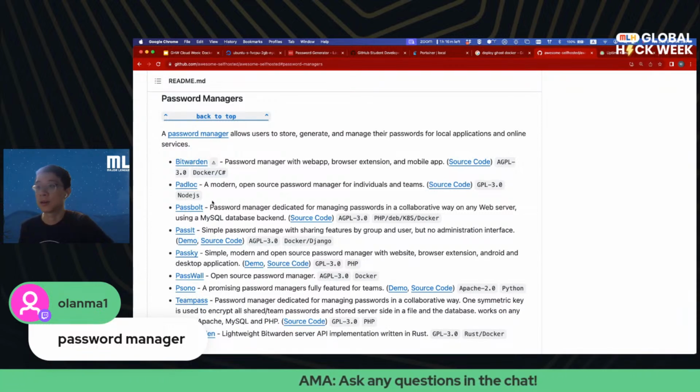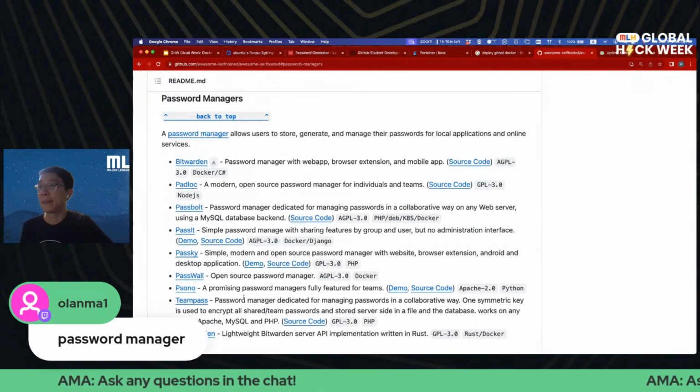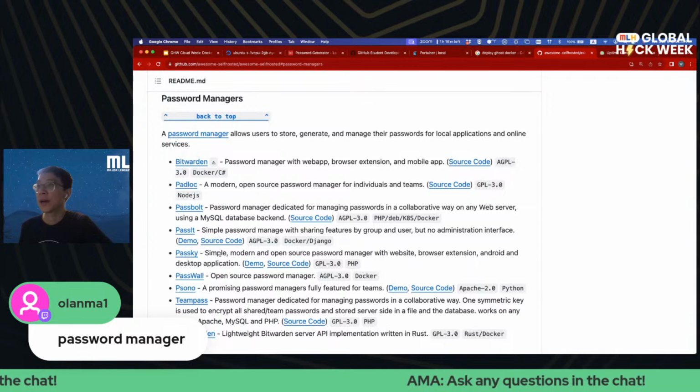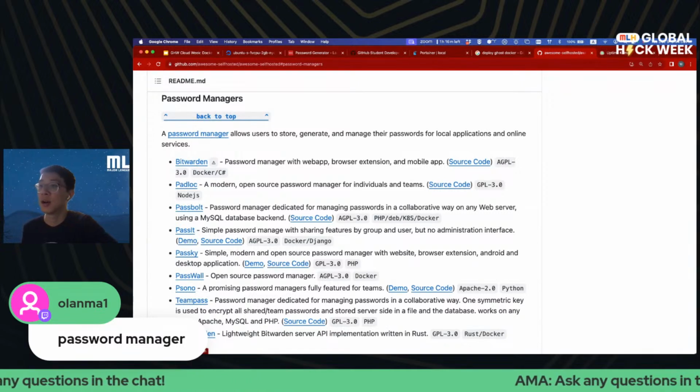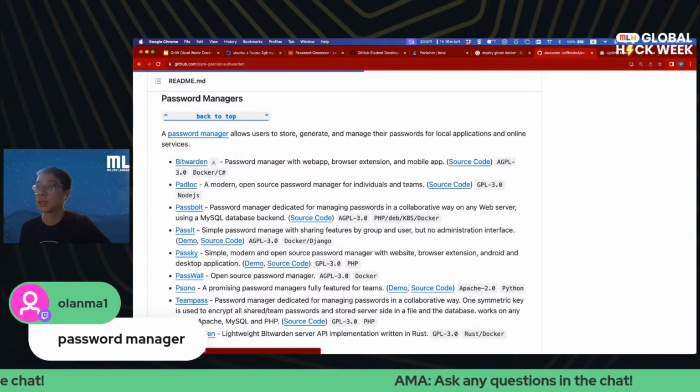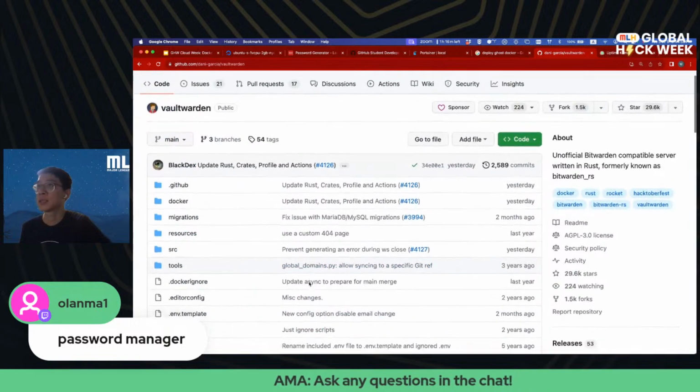But as you can see here, there are a number of other options. For now, I am going to use Vaultwarden, which is an open source implementation of the Bitwarden API. Let's just take a look at it.